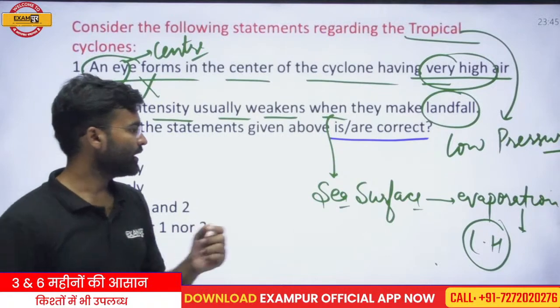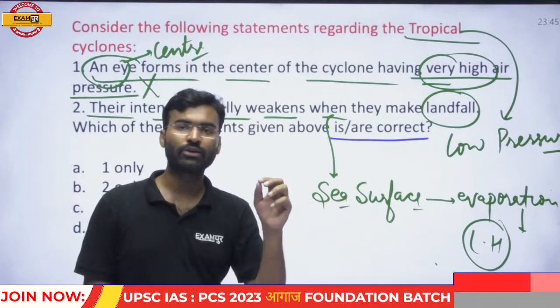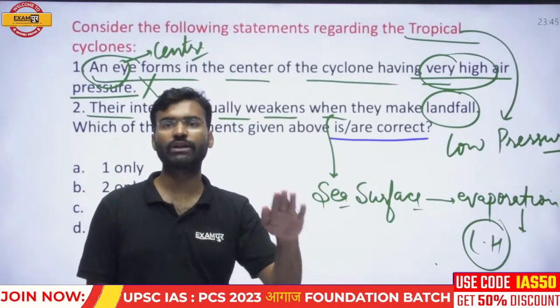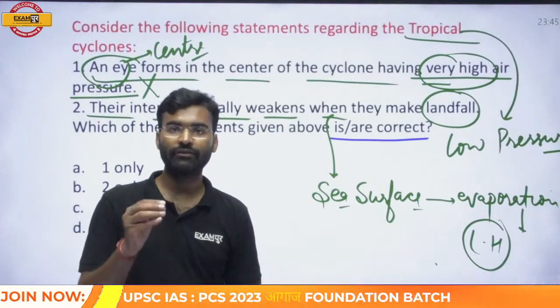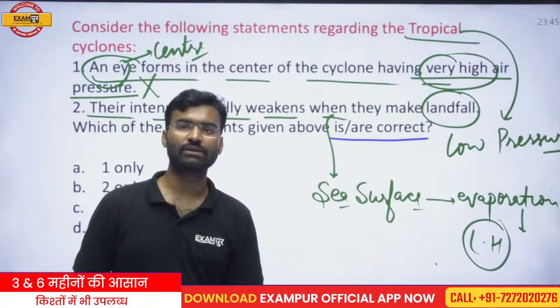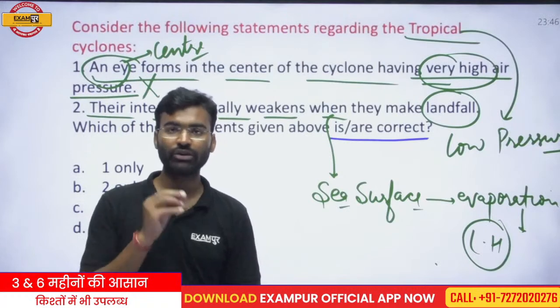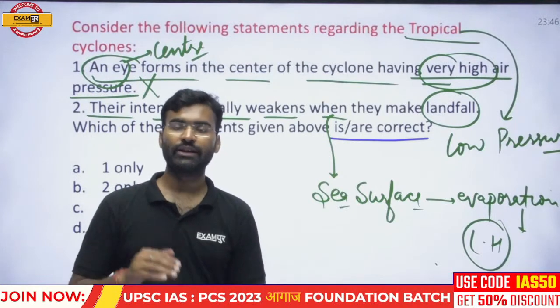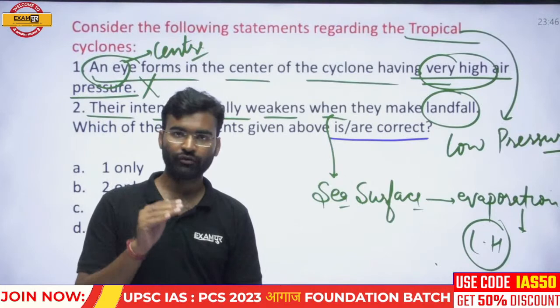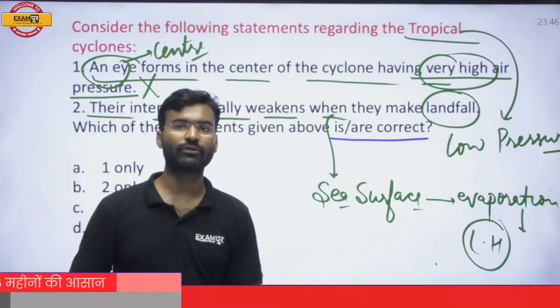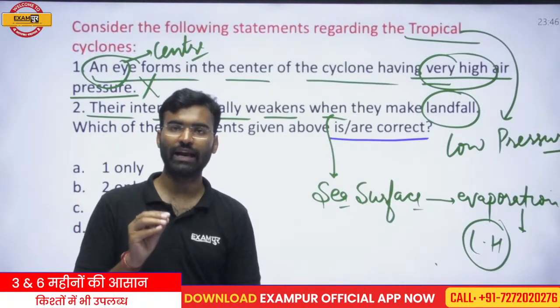You can understand here. When a tropical cyclone is moving on the oceanic surface, there is an evaporation process taking place. If evaporation is taking place on the oceanic surface, that means with the water vapor, there is a supply of latent heat.